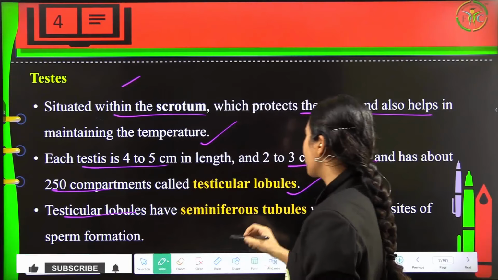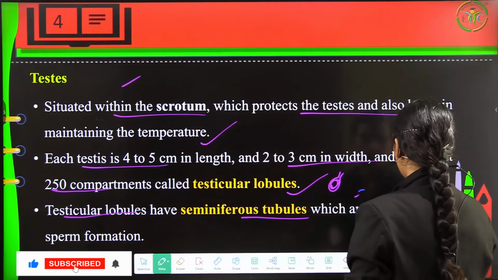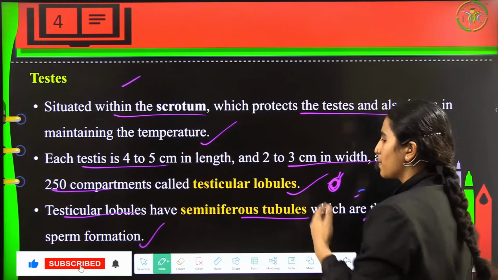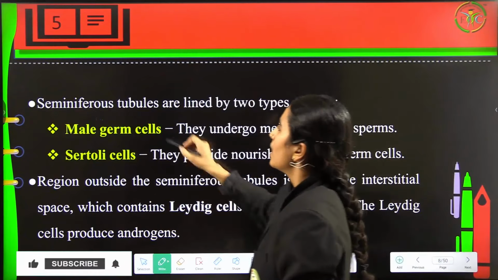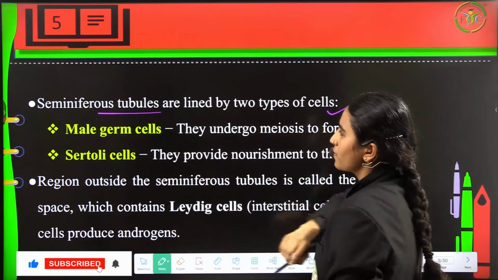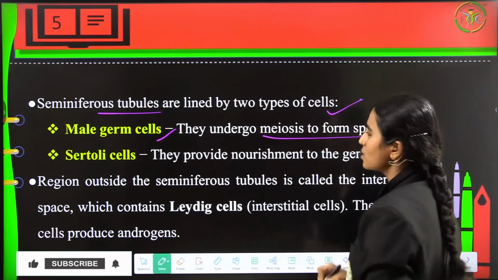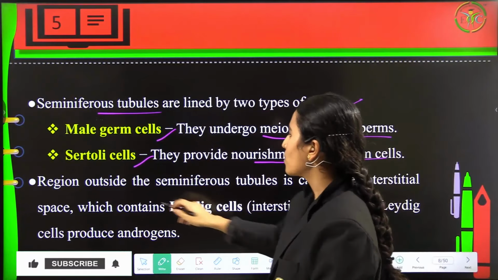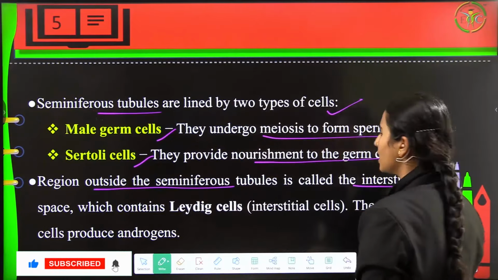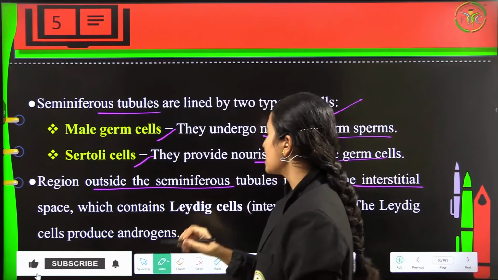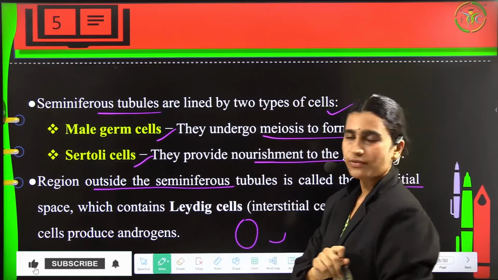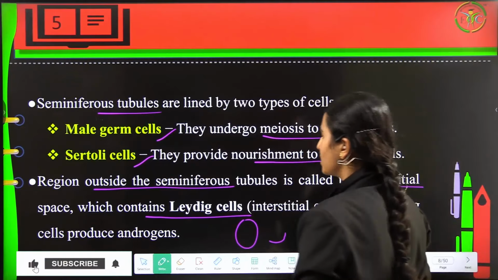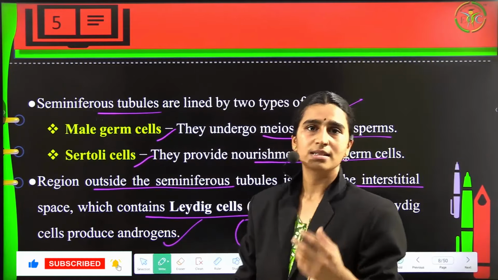Now testicular lobules will have seminiferous tubules, which are the sites for the sperm formation. As I told you, within these lobules the sperms are going to get generated. Now seminiferous tubules are lined by two types of cells. One is male germ cells, which will undergo meiosis to form sperms, and Sertoli cells, which will provide nourishment to the germ cells. Now the region outside the seminiferous tubules is called the interstitial space. That is the outside space of the seminiferous tubules, which will consist of the Leydig cells or the interstitial cells. Now these Leydig cells will produce androgen. This is the male hormone.